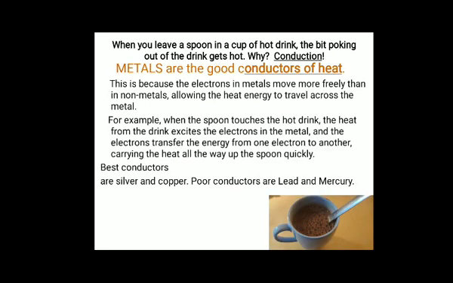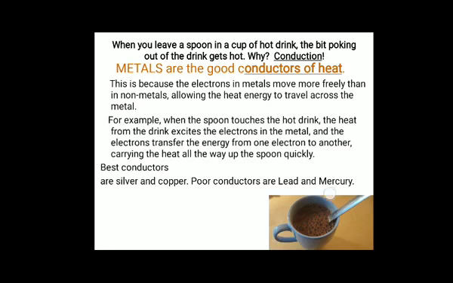Next, metals are good conductors of heat. A good conductor of heat can be defined as a substance which allows heat to pass from one end to the other end. This is because the electrons in metals move more freely than in non-metals, allowing the heat energy to travel across the metal.